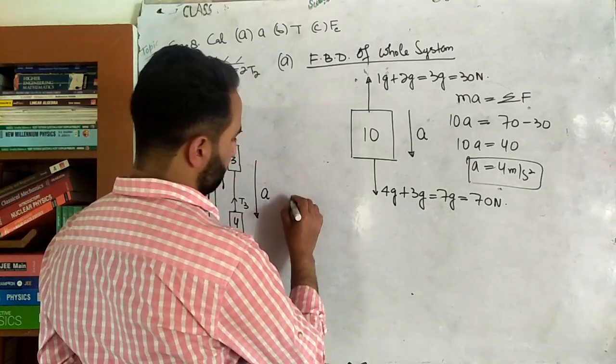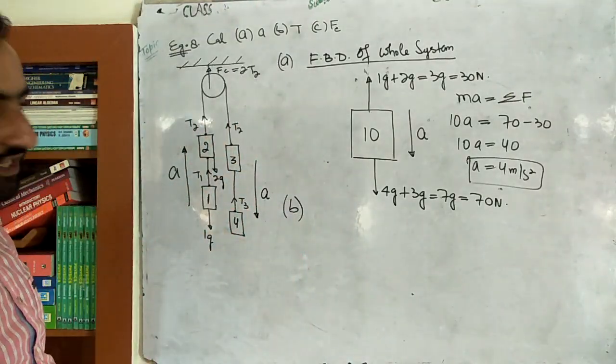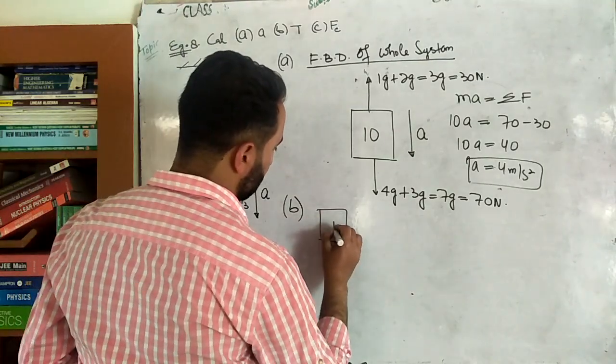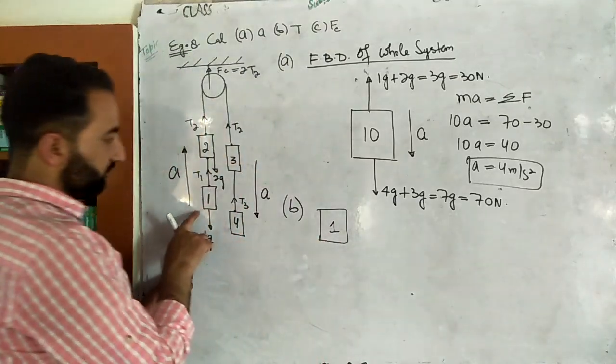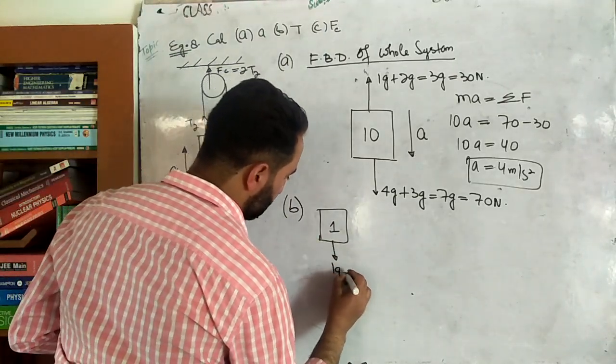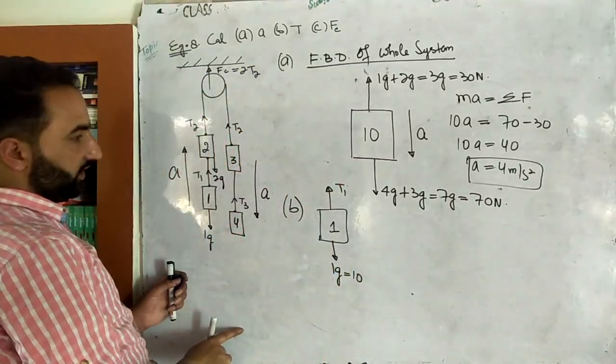B part. Let's calculate tension in the string. So first of all let's calculate T1. This here is 1. Construct the free body diagram for it. For this 1, what is the force in the downward direction? 1g, that is 10 newton. What is the force in the upward direction? T1.